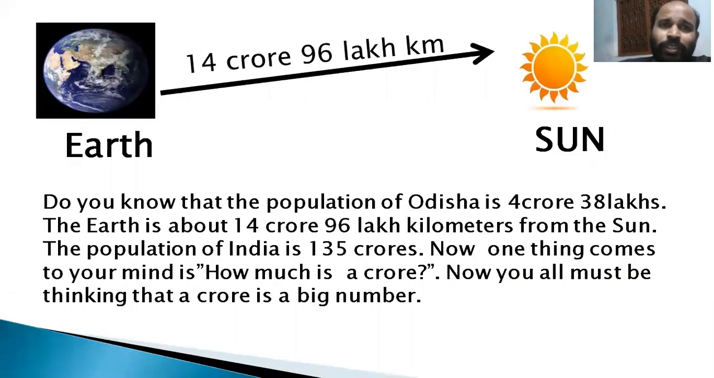Do you know the distance between the earth and the sun is almost 14 crore 96 lakh kilometers? Another fact, do you know that the population of Odisha is almost 4 crore 38 lakhs? Then the population of India is around 135 crores.